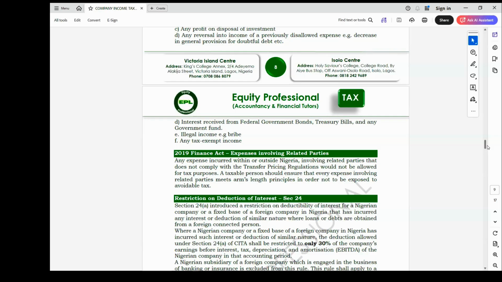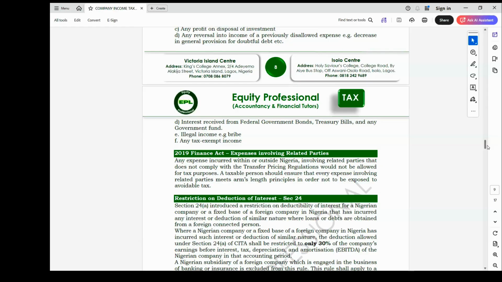The reason government introduced this is because government found out that most of these multinational companies have branches outside Nigeria. They use this particular form of granting of loan, interest on loan, as an avenue to move funds from Nigeria to other regions, ensuring that they pay lower tax liability. And government needs this money. In order to cater for that, government now introduced what is called interest deductible on loan, when the loan is between related parties. So there's going to be a restriction on that loan,